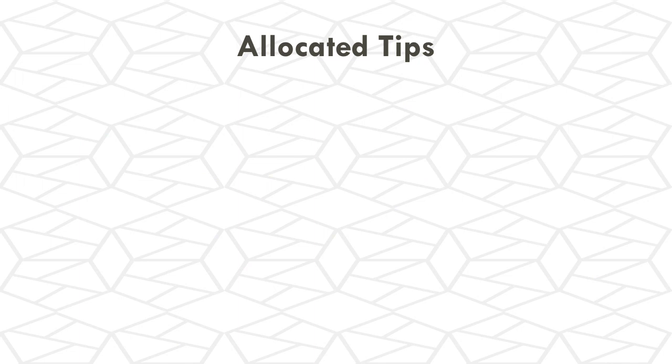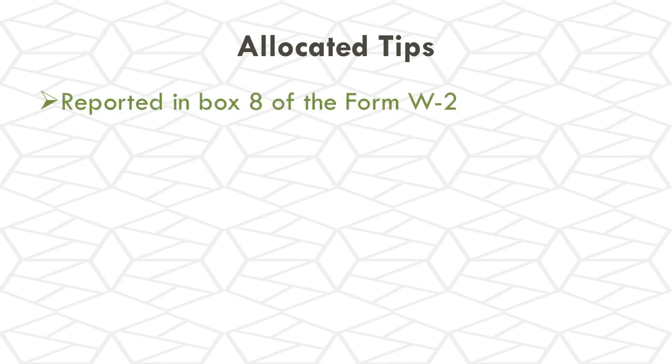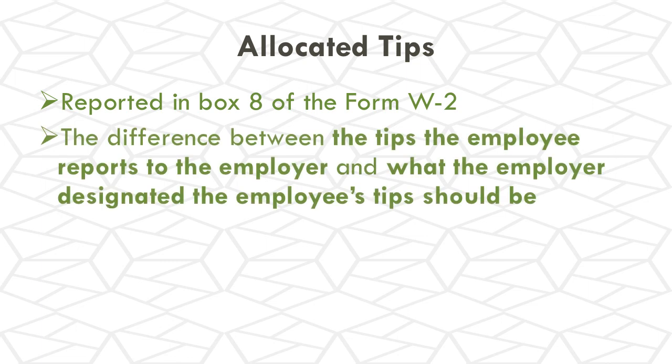Now, if you'll remember from our discussion on wages and the Form W-2, allocated tips are going to be reported in box 8 of the Form W-2. Most tips, like I said, are already totaled up in box 1 with wages. However, allocated tips are listed separately. Just as a reminder, allocated tips are the difference between the tips the employee reported to the employer and what the employer designated the employee's tips should have been.